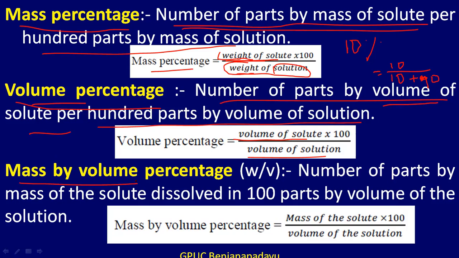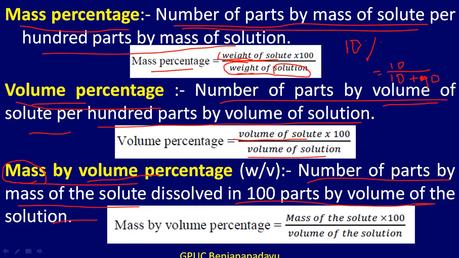Next, one more method, that is mass by volume percentage. Here the solute we measure in mass, that is weight, and the solution we measure in volume. So it is the number of parts by mass of solute dissolved in 100 parts by volume of the solution.